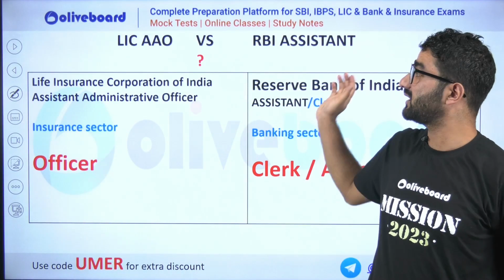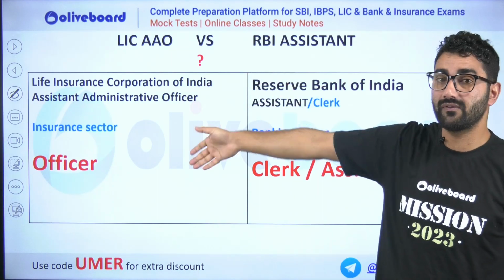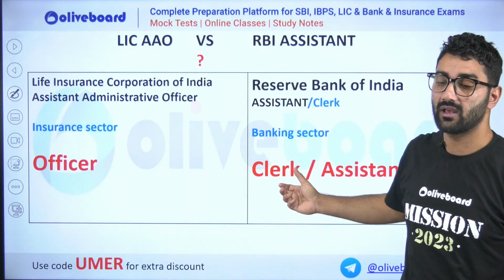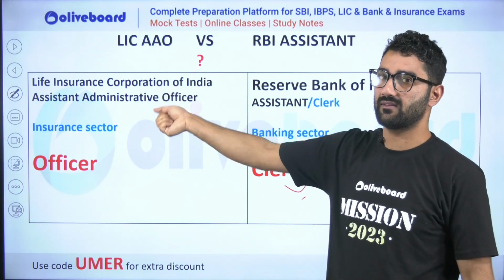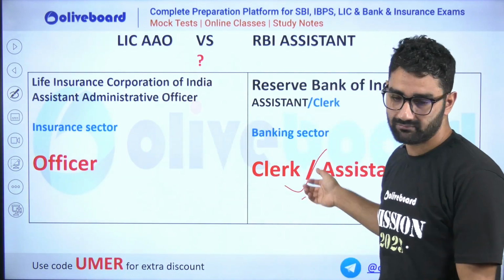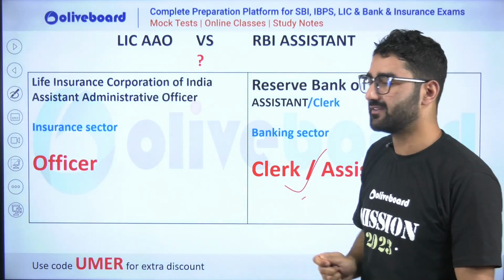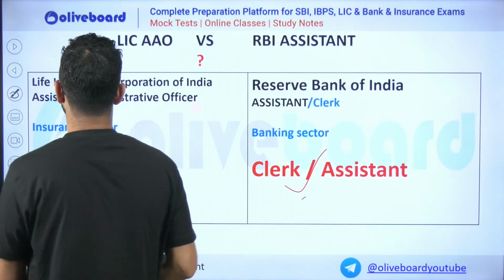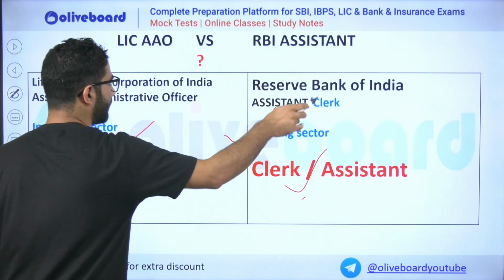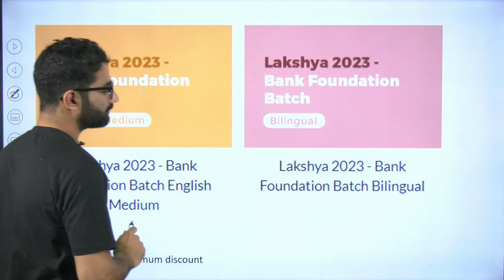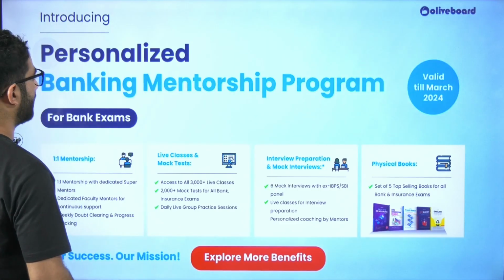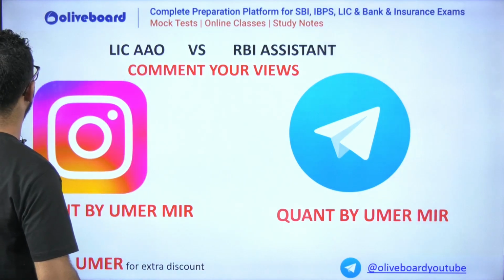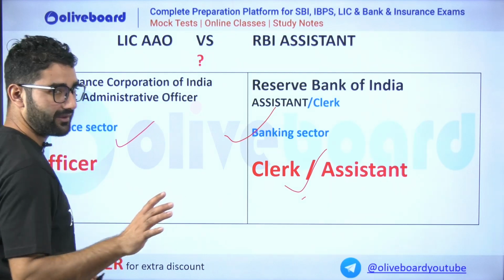So that's why we make a comparison of LIC officer with respect to RBI assistant. Obviously you get a good salary and every facility, there will be incentives and everything. But it's an insurance sector job versus a banking sector job. So you can make the comparison, and everything is clear.